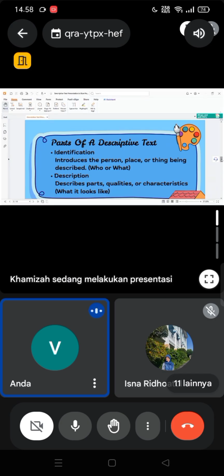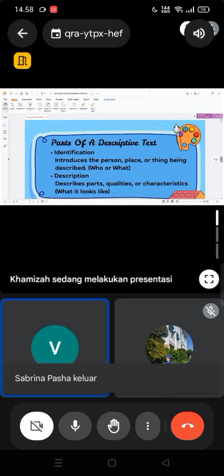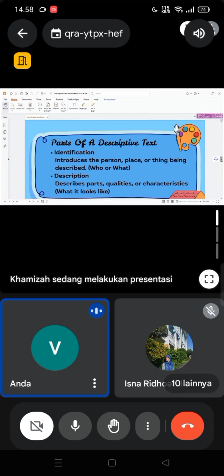Like we have discussed before, we discussed about the cat. And for the description, this description contains description parts. It talks about the qualities, the characteristics, and the appearance of something that we want to describe.